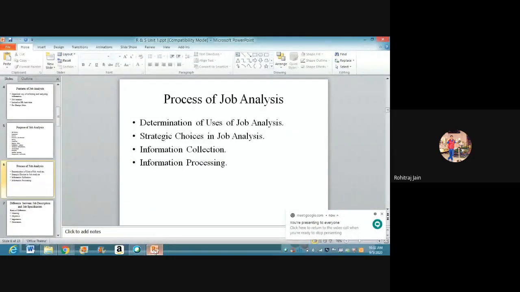Then we have information processing. See, after data collection, the information is processed in order to make it useful for HR functions. So job description, what we call JD, and JS, that is job specification, are the most common outputs received after job analysis. So these were the steps involved in the process of job analysis. Clear, all of you?